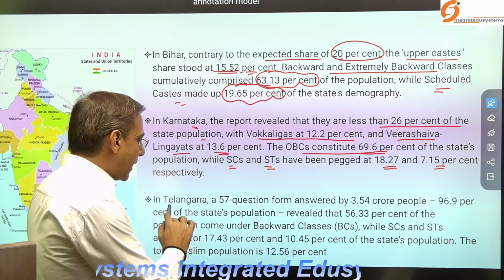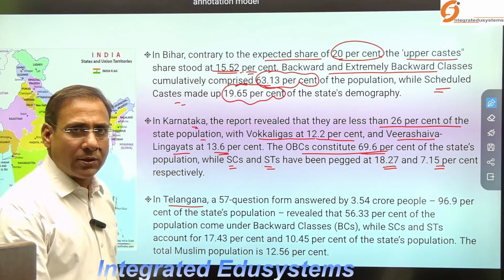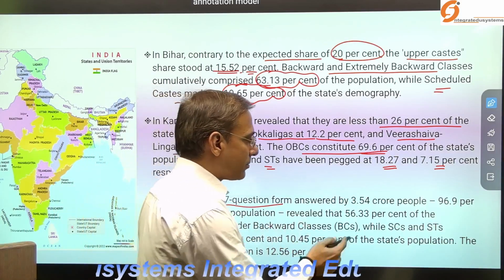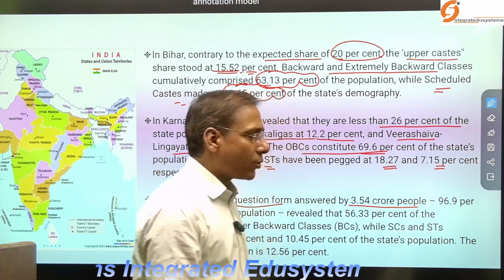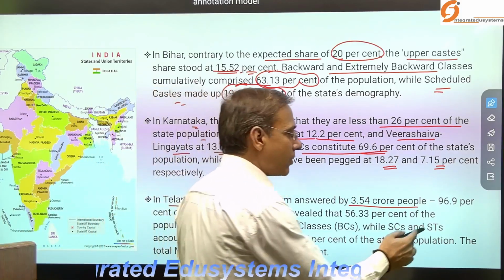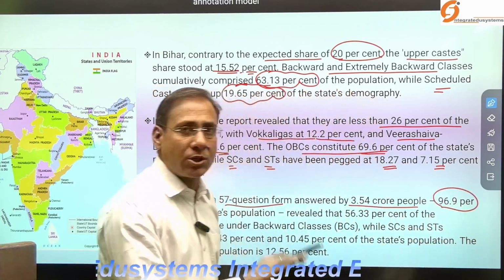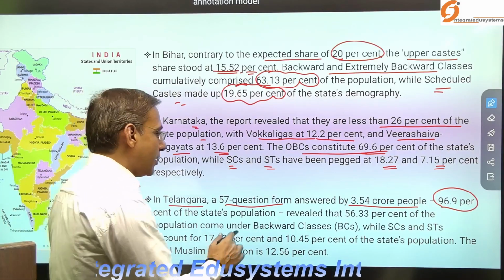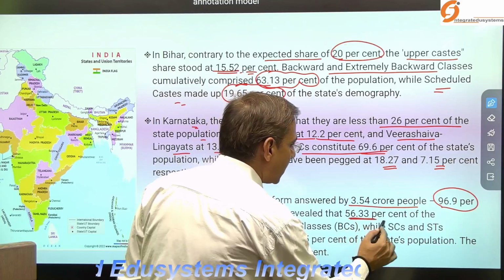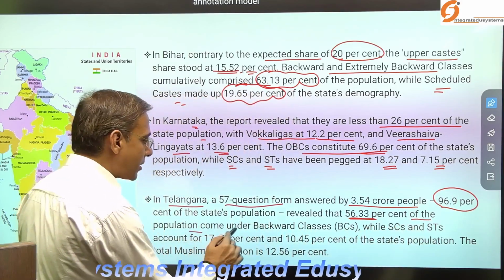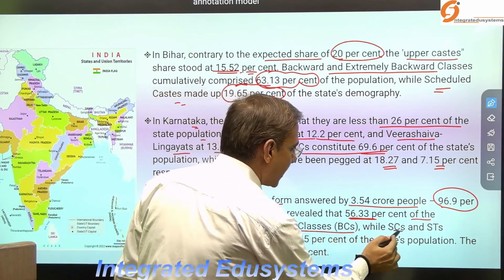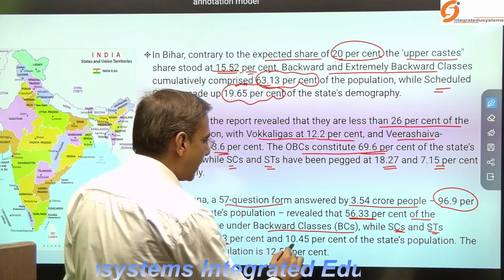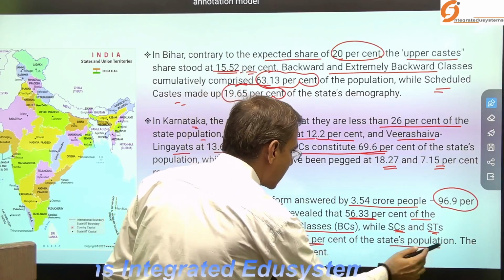And when you come to Telangana, the authority prepared 57 questions, and the survey of 3.54 crore people, almost 96.9% of the total population surveyed during the caste census in Telangana, revealed that 56.33% of the population come under the backward classes, while the SCs and STs account for 17.43% and 10.45% of the state's population.